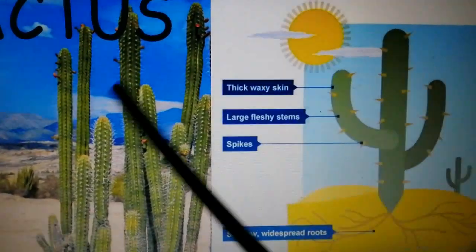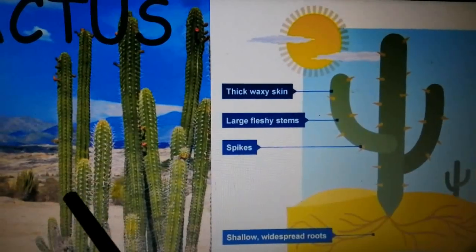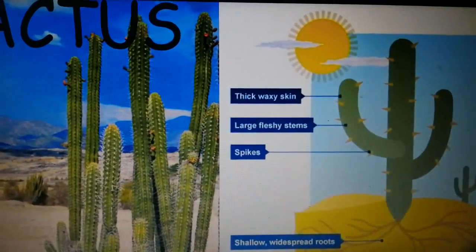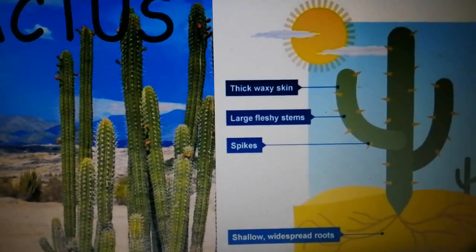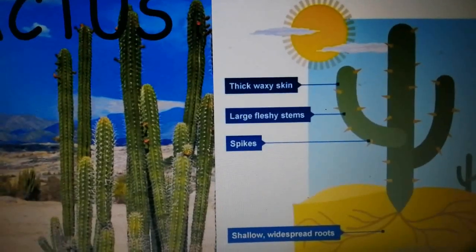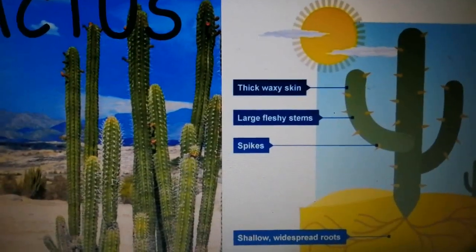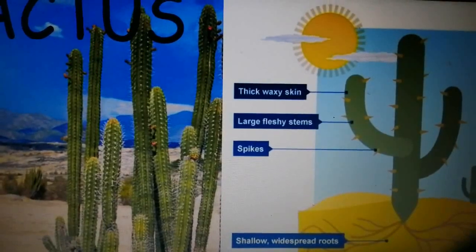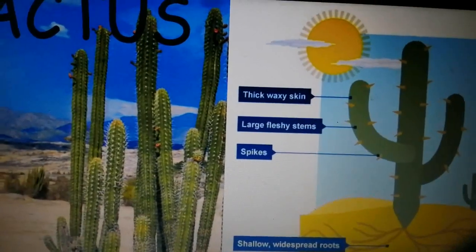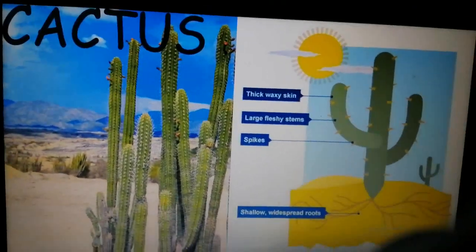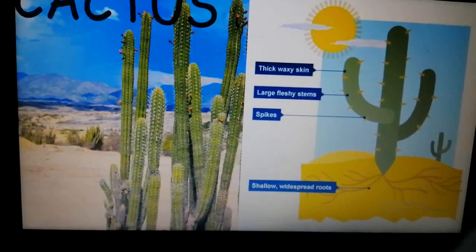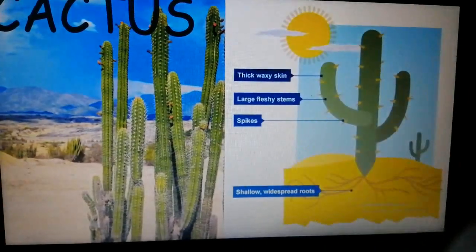It has converted its leaves into these small tiny spikes. Yes, they also act as protection. They also provide protection to the plants because otherwise they can be eaten by animals. Yes, so to prevent that also, the spikes help.